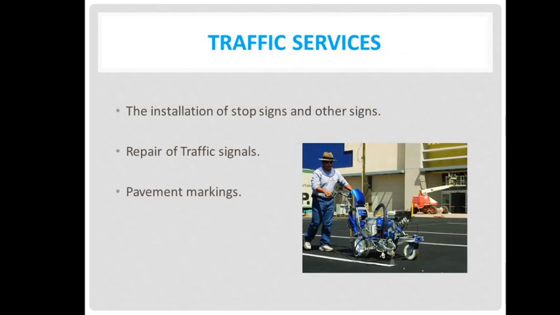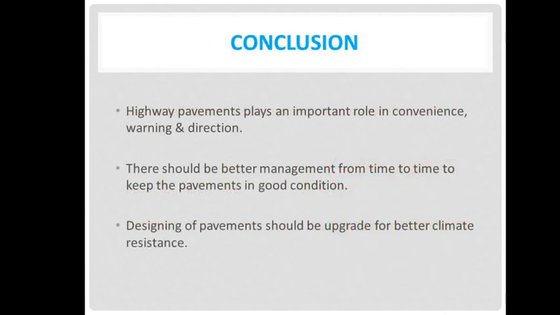Next, traffic services. So the installation of stop sign and other signs, repair of traffic signal, pavement marking. Then conclusion. So what is the conclusion of the highway maintenance? The highway pavements play an important role in convenience and warning direction. Then there should be better management from time to time to keep the pavements in good condition. Designing of pavement should be upgraded for better climatic resistance.